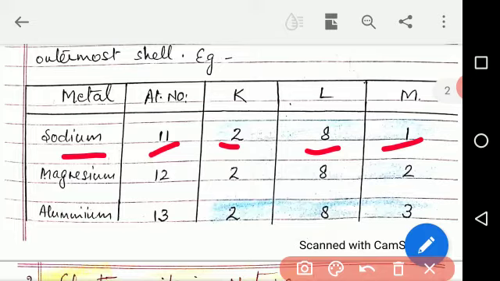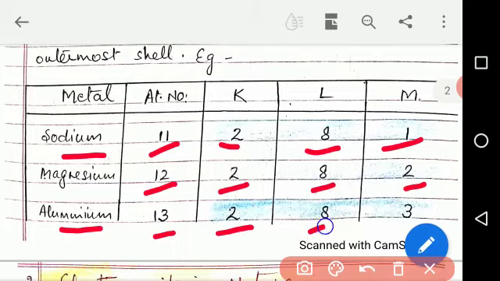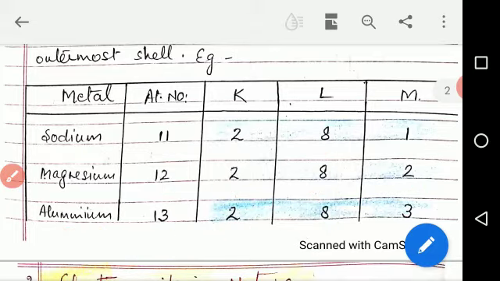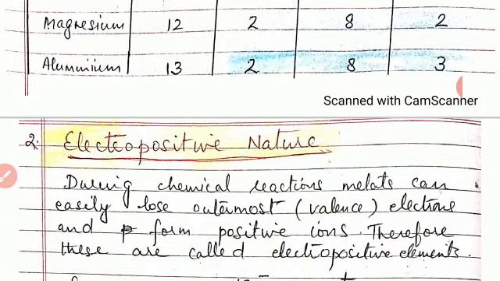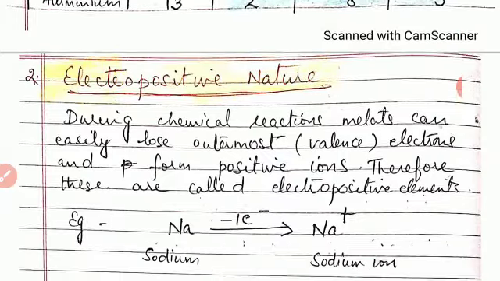Magnesium, atomic number 12, configuration 2, 8, 2. Aluminium, atomic number 13, configuration 2, 8, 3. So we see that metals contain 1, 2 or 3 electrons in their outermost shell.